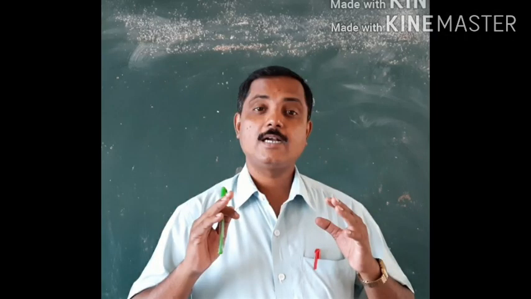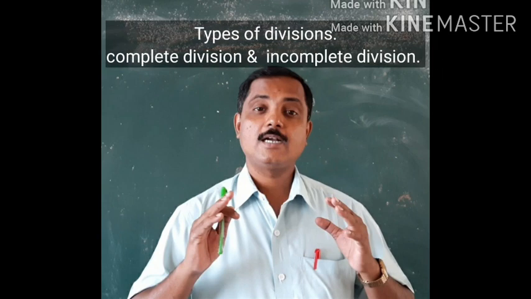Okay? Now, children, let us learn about the types of division. There are two types of divisions. The first one is complete division or exact division. Complete division is that in which the remainder becomes 0 after the division.